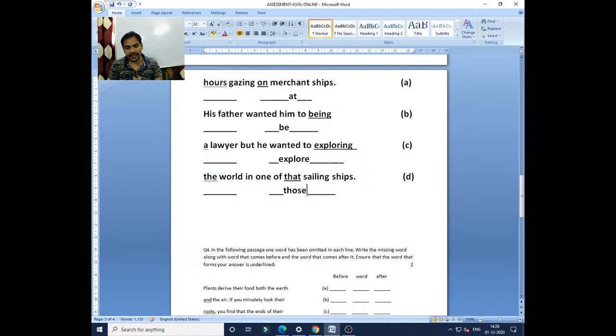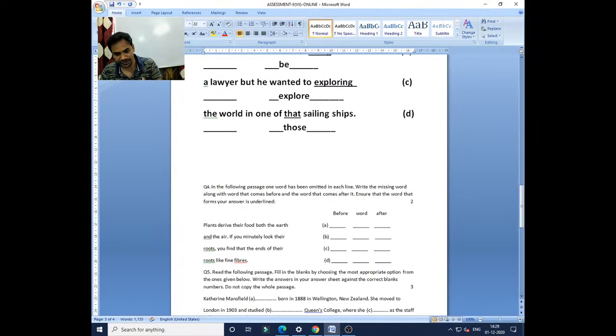Very good. It should be those, and you found the reason why. This is a pronoun, the singular number is this. When you convert it into plural, it should be these, and that is singular, and the plural will be those. This, these, that, those. Clear? So this is the reason.